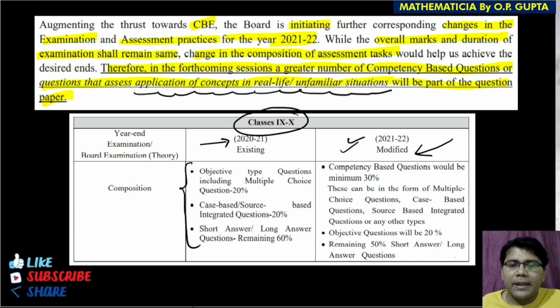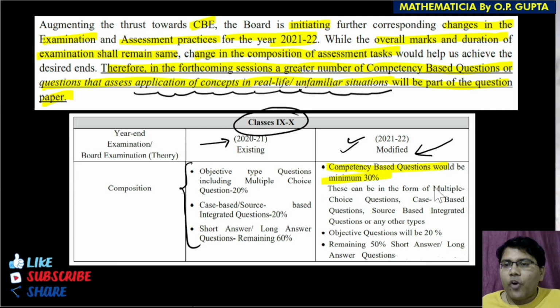in the examination pattern? So as you can read, competency based questions would be minimum 30%, means the paper is of 80 marks. So now calculate 30% of 80 marks. The minimum marks allotted for competency based education will be 30% of the entire weightage given to the paper of that particular subject. Anyway, let's move ahead and understand what they are saying further.